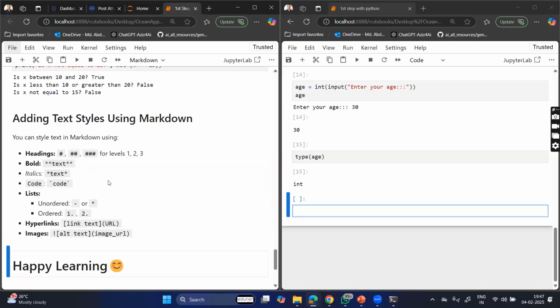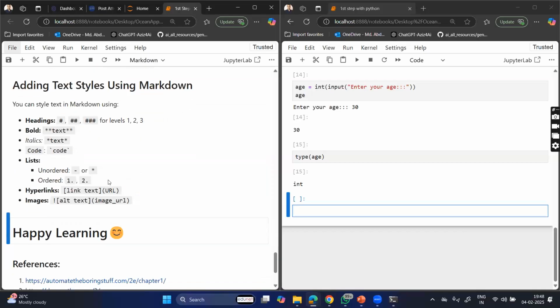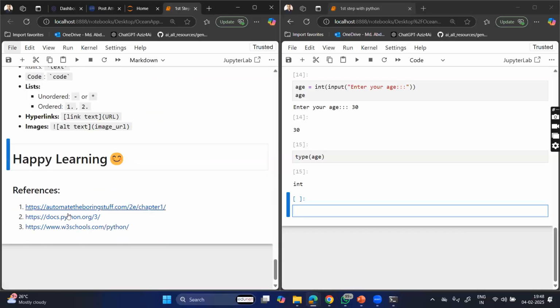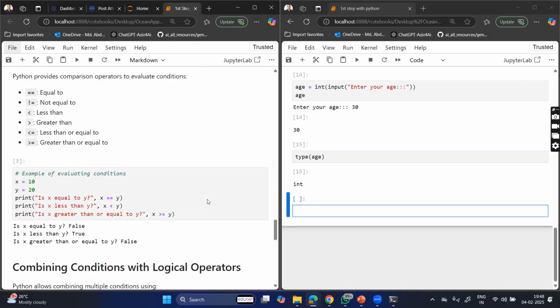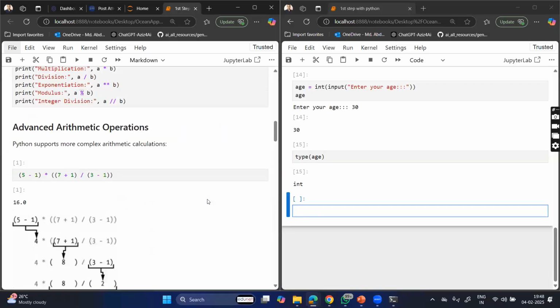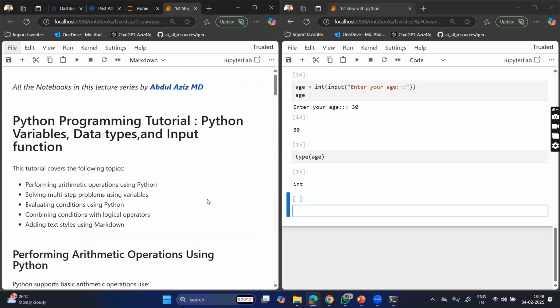So that you can prepare a very good notebook. Okay, so yeah, that's it. And these are some of the references that you can go through, right? So this is a basic first step that we can get into. In the next section, we try to look at the other data types, or we can call them Python data structures, right? In the next section, we talk about the Python data structures.